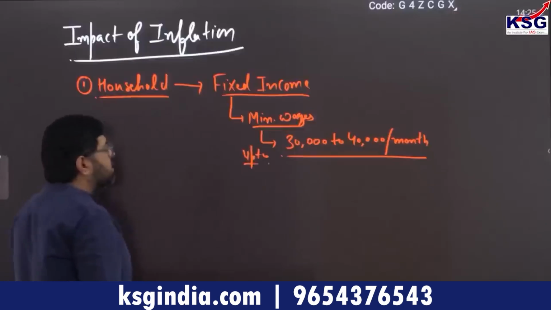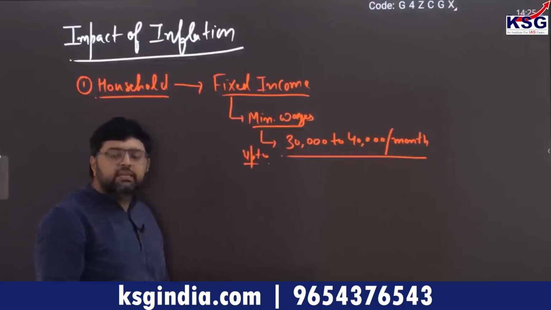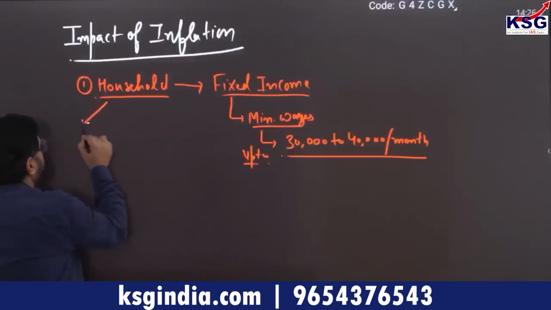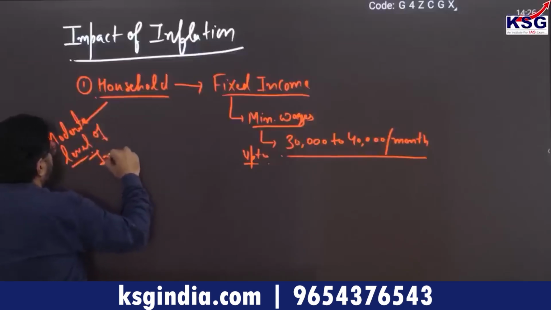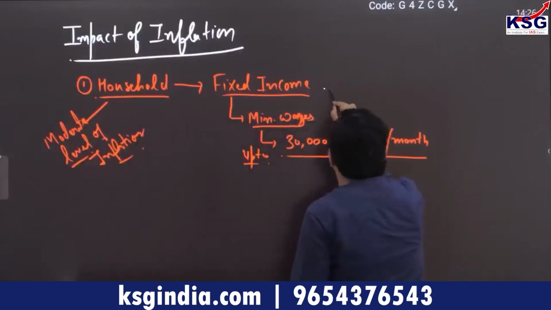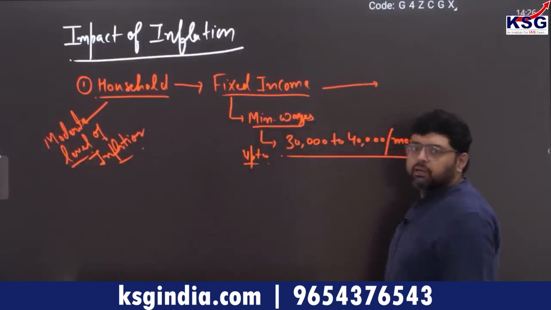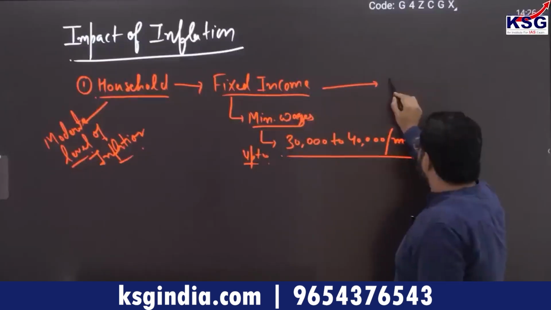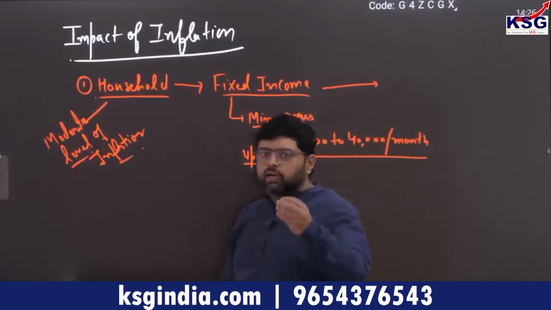Now, whenever a moderate level of inflation is there, no doubt these are the people who get impacted. These are the people who get impacted the most. So you can understand it in this way.